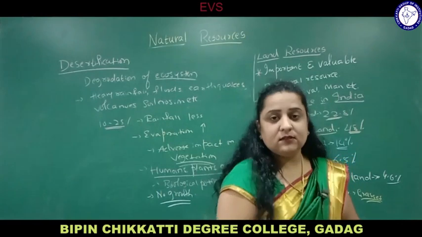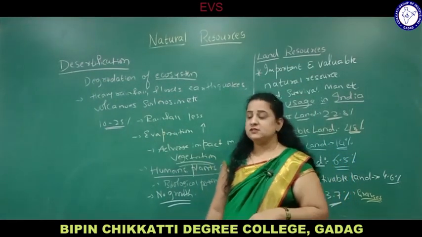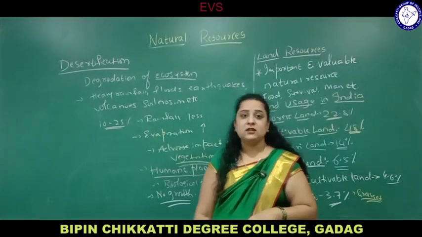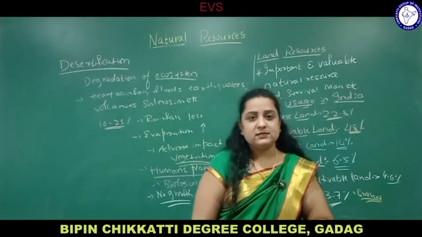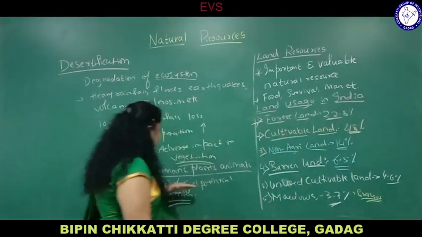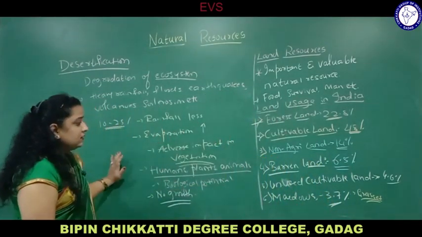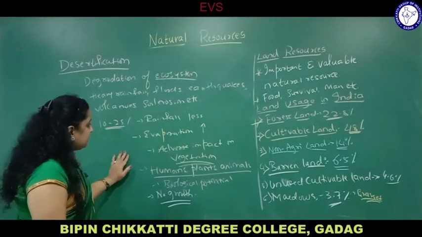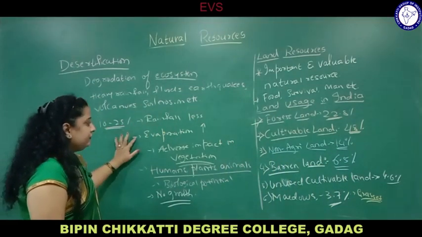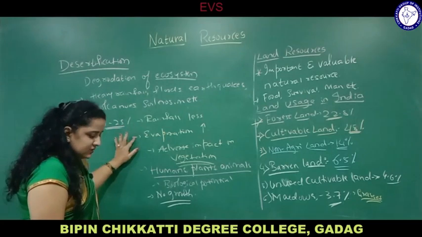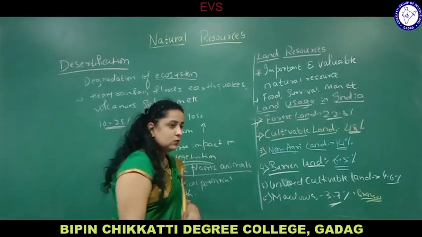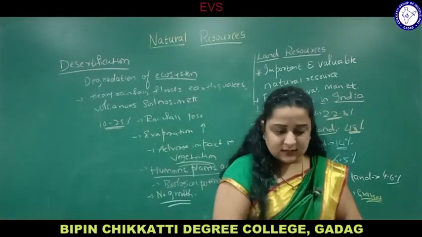As you have seen the example of the Thar desert in the previous session. Thar desert is found in Rajasthan extending up to Pakistan, and we are seeing less rainfall but high rate of evaporation, but still some organisms are staying there, and some minerals are also being found in the Thar desert.